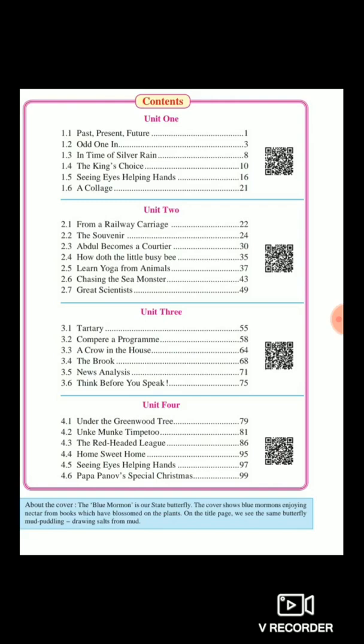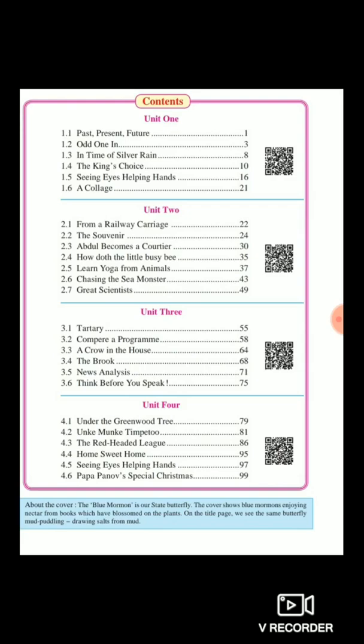2.4, How Doth the Little Busy Bee. And in today's lecture we are going to start with 2.4, How Doth the Little Busy Bee. I repeat once again, chapter number 2.3, Abdul Becomes a Courtier, is not there for your exam, so I request you all to keep in mind that this chapter has been omitted. So we'll start with the new poem 2.4, How Doth the Little Busy Bee.